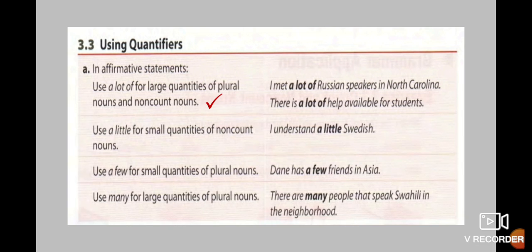Okay, use a little for small quantities of no count nouns. For example, I understand a little Swedish. This one is a no count noun. This one is a small quantity. That means that the person understands a little but not many. Exactly.